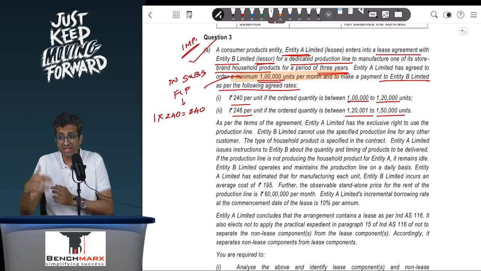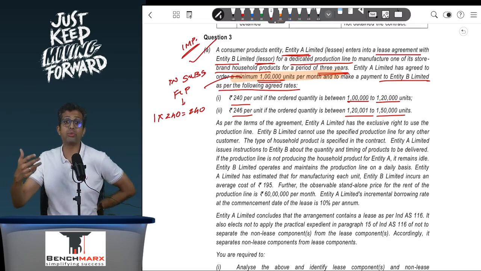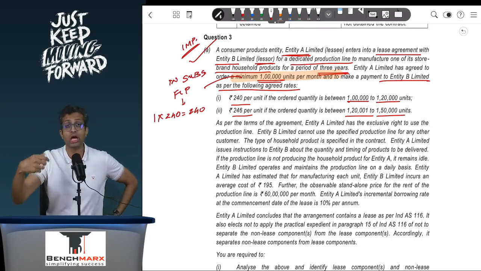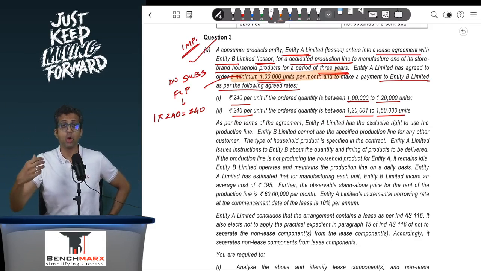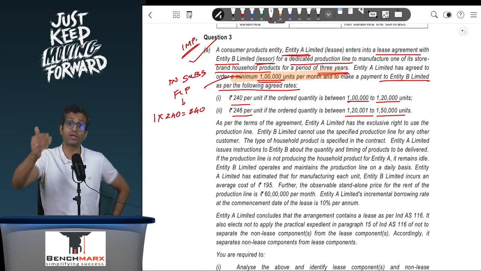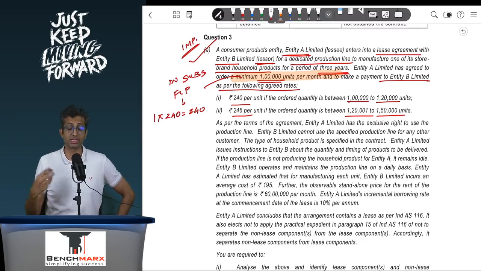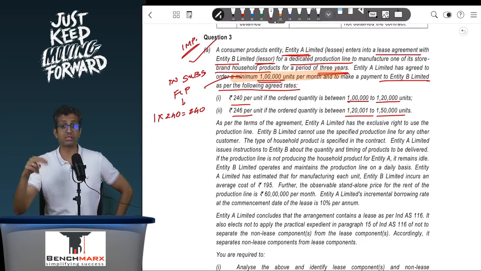But apart from that, there is also some job work element, which may be a non-lease component. So over here, you might get access to use that production line. However, the other entity is manufacturing the goods and giving them to you, that is, they are doing job work for you, and hence when you are paying 240 lakhs, you are not just paying for the production line, you are paying for the production line along with the services that the other party is giving you, that is job work services. So there is both a lease and a non-lease component over here.